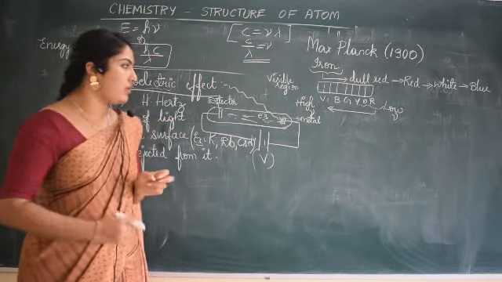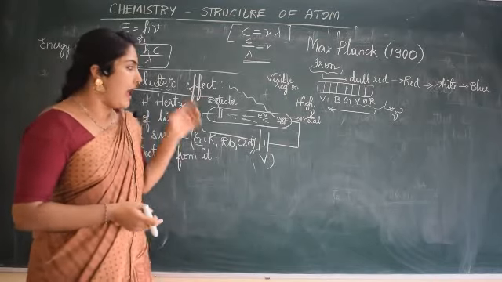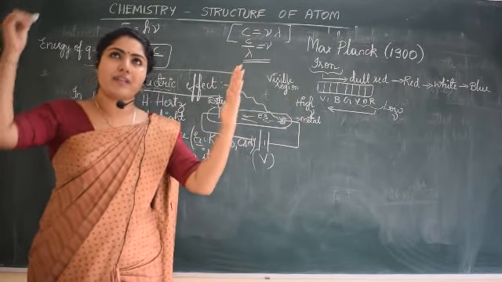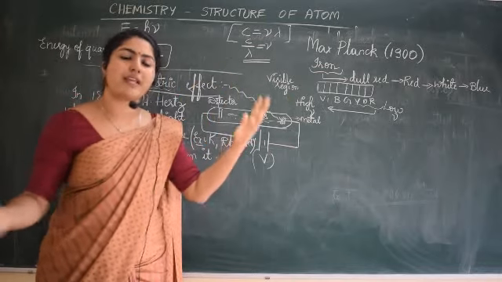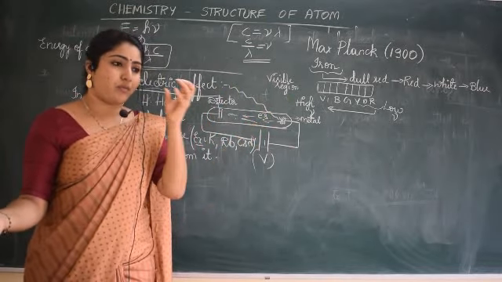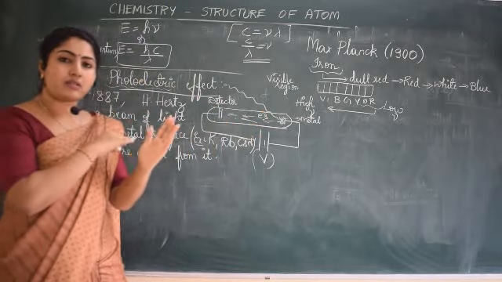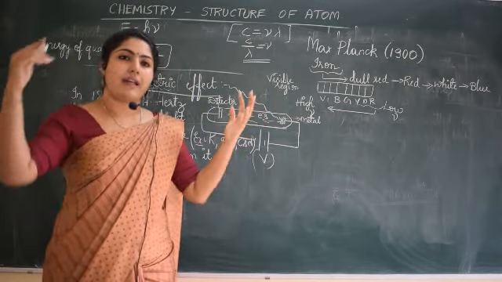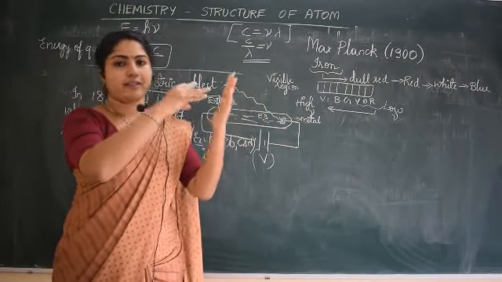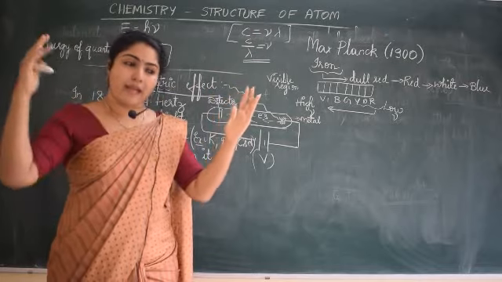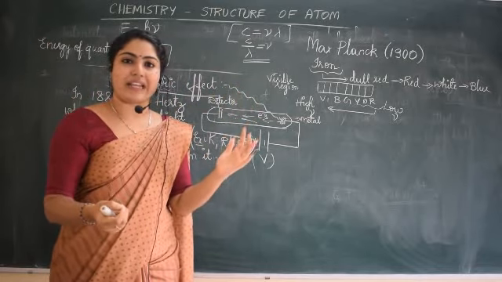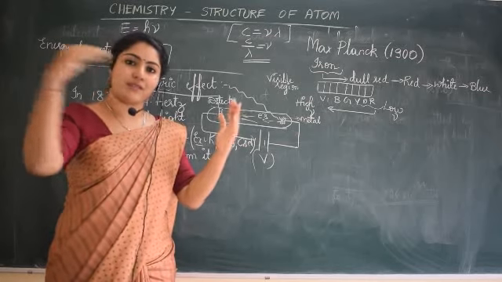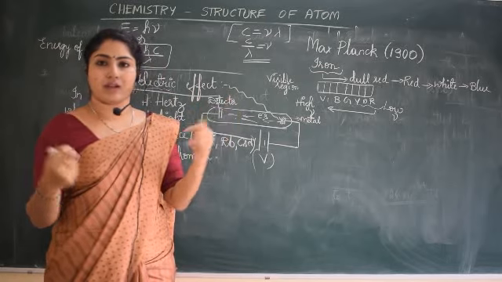Now the observations that were made: as soon as the beam of light strikes the metal surface, ejection of electrons was seen, and it was so quick that there is no time gap between the striking of the metal and the ejection of electrons. It's not that the beam of light strikes and after some time the electrons get ejected. No, as soon as the light strikes, the electrons were getting ejected. So the first point they observed is that there is no time gap between the striking of the beam of light and the ejection of electrons.